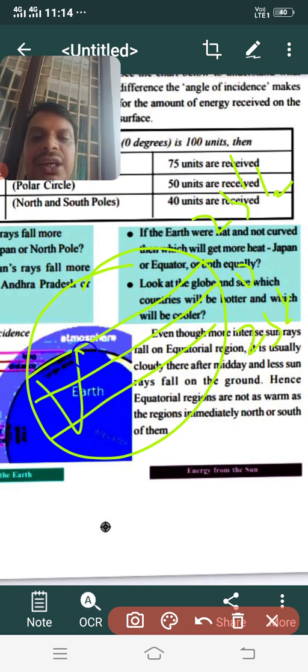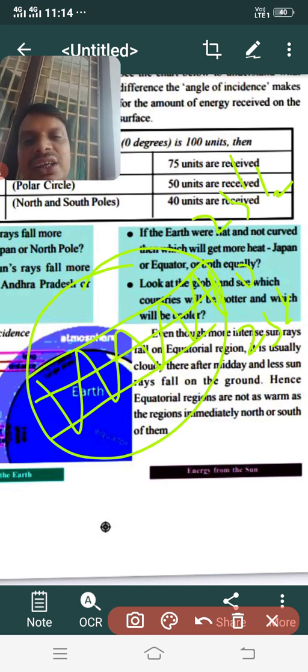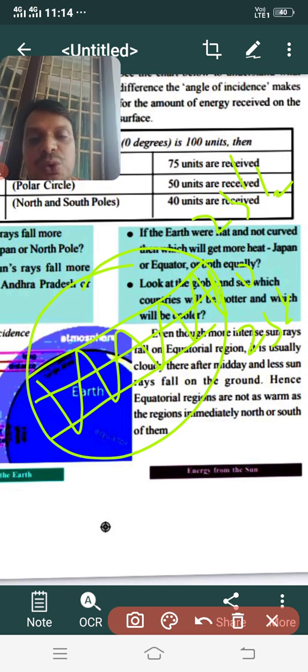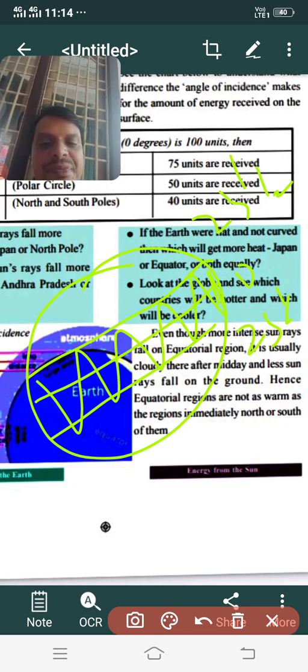If the countries are located in this area, they are hotter. If the countries are away from this area, they have cool temperatures. So find out in the world map and write the names of those countries.